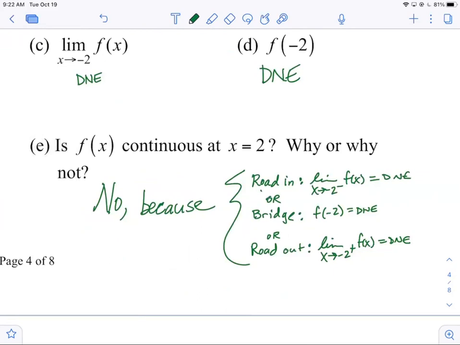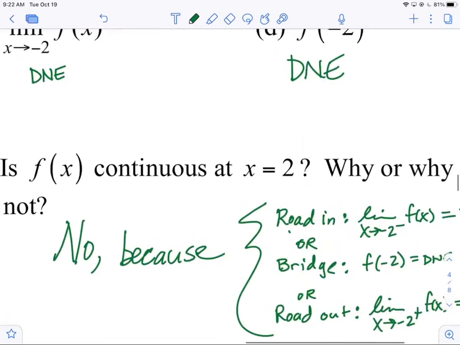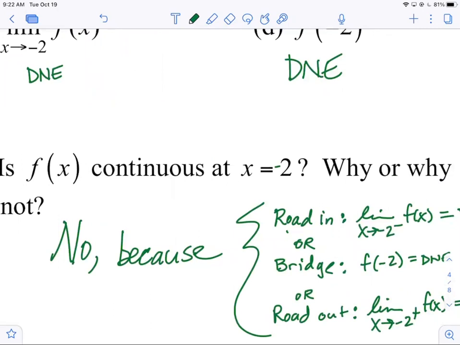Yeah. Oh, +2. Yeah, let's change that to -2. Thank you. That is a typo on my part. I need to fix that. Thank you. Yes, that's why you said yes.